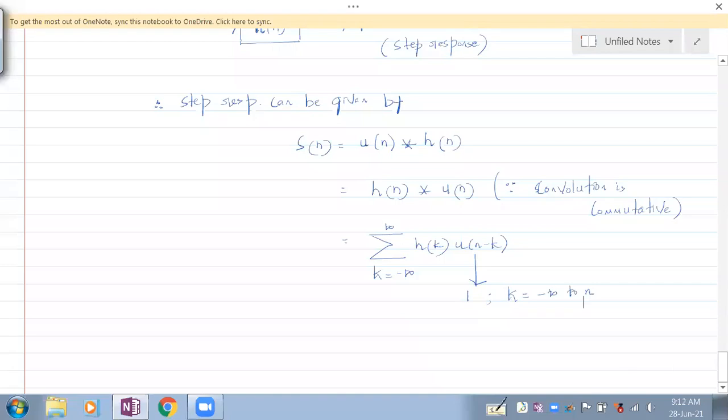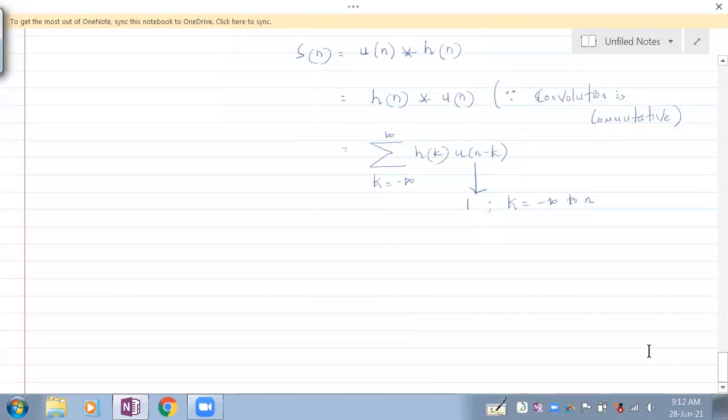Since u of n minus k is equal to 1 for k ranging from minus infinity to n, it implies that our s of n, the step response, can be given as summation k ranging from minus infinity to n of h of k.